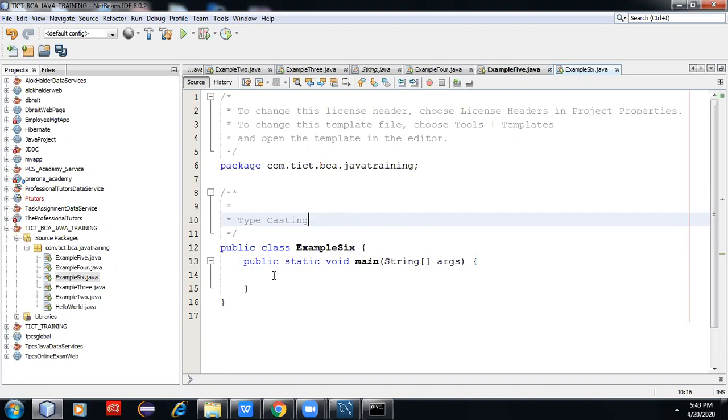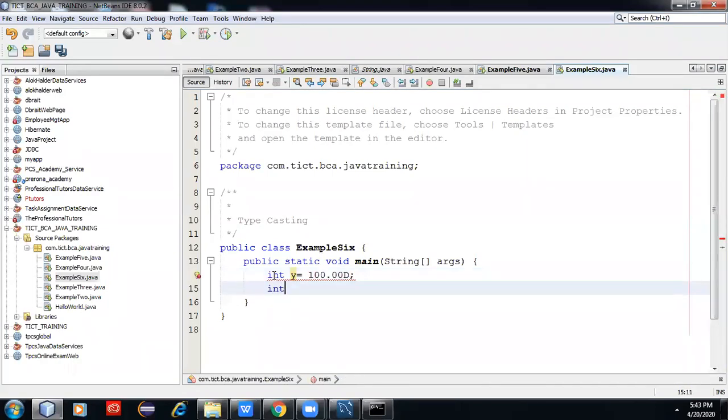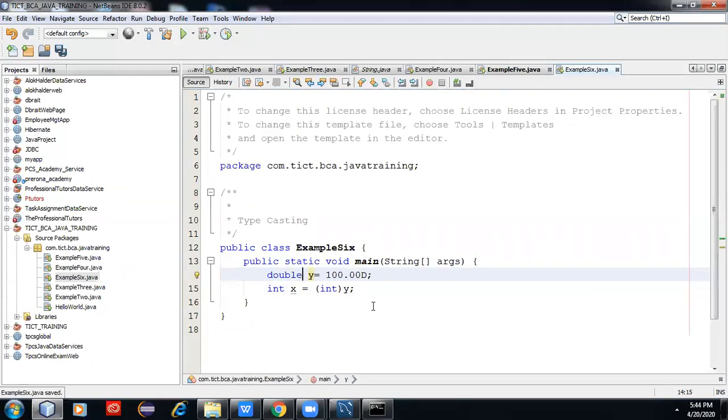Like if we declare int y equal to 100.0, and int x equal to y, this is a simple program.